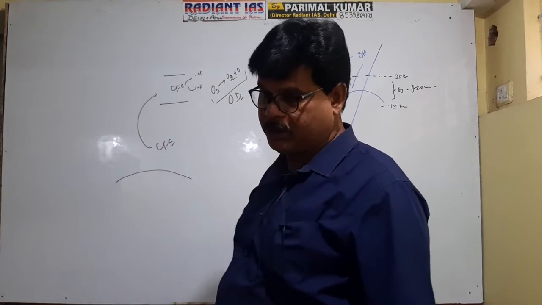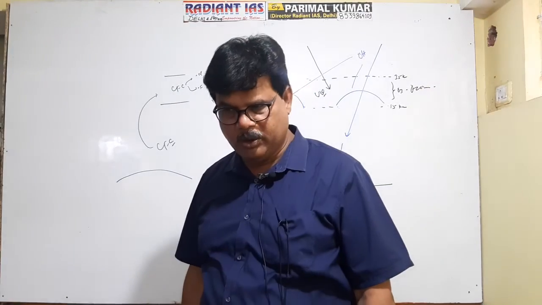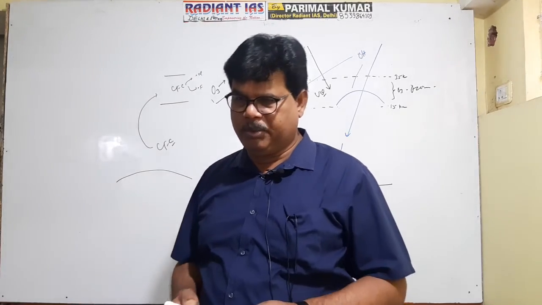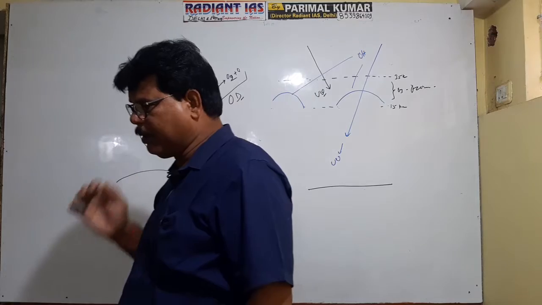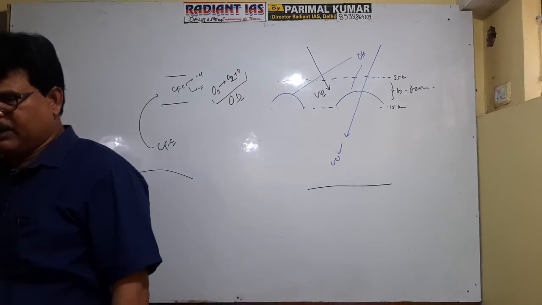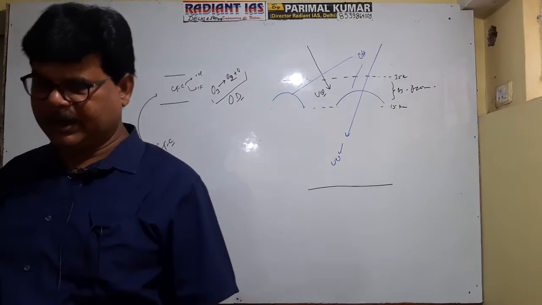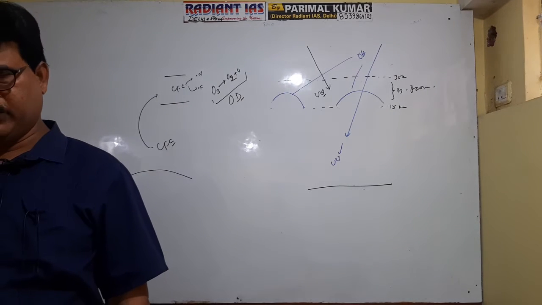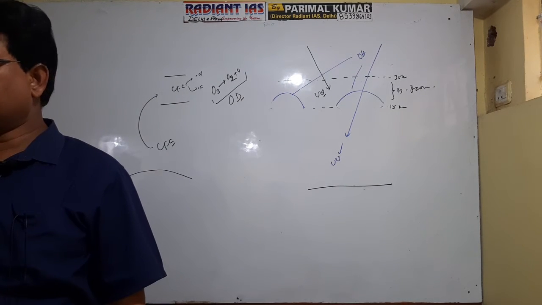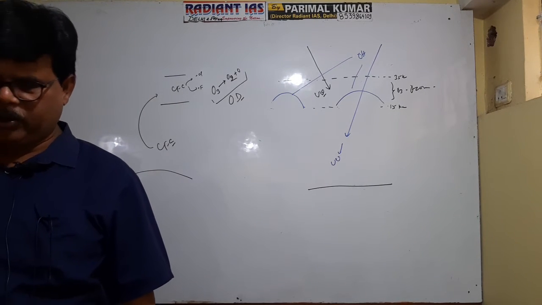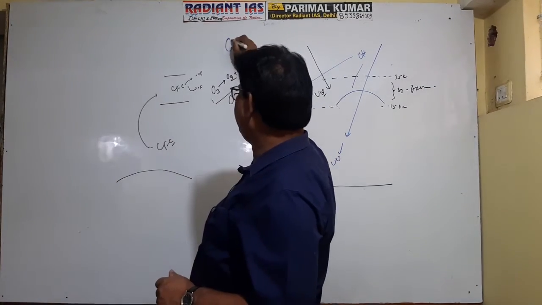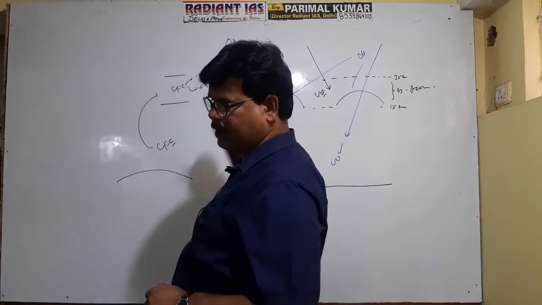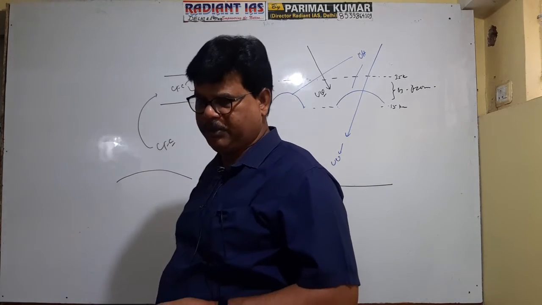A naturally occurring process is not referred to as ozone depletion. The depletion or destruction of ozone due to chlorofluorocarbons, liquid ammonia and other halogenated gases is referred to as ozone depletion. All the substances which cause depletion of ozone are referred to as ODS, ozone depleting substances. What is the meaning of ozone depleting substance?